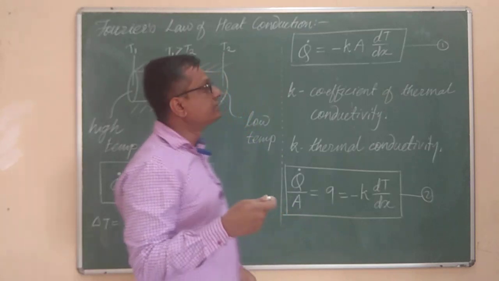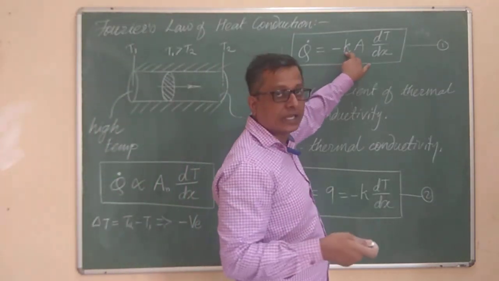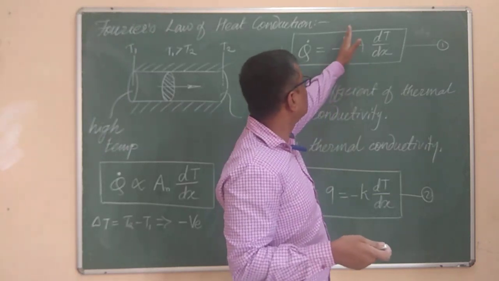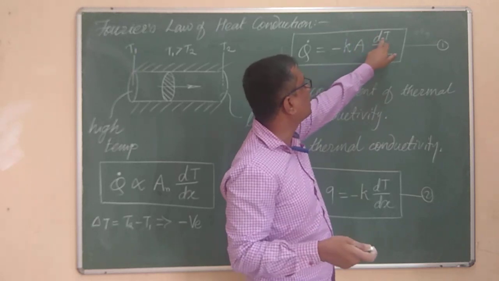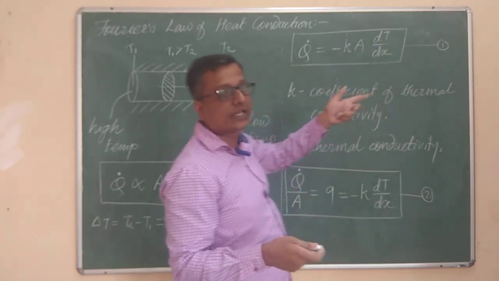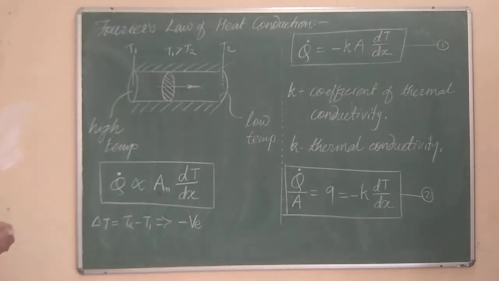There is no meaning in saying k is negative. Remember, this is not the sign of k. My negative sign is totally different, and it is simply taken to nullify the negative sign of the gradient. So this is all about Fourier's law of heat conduction.